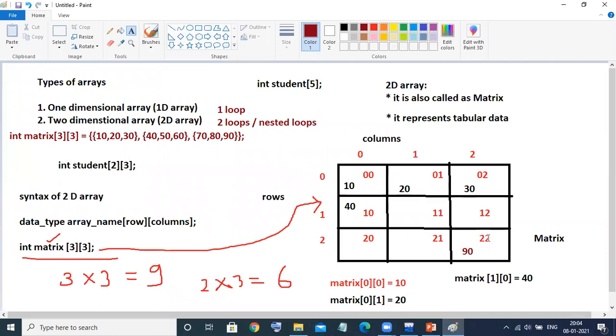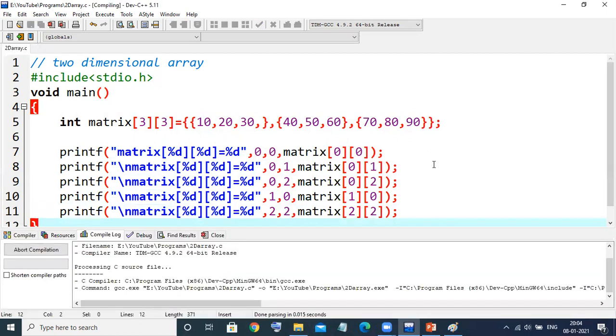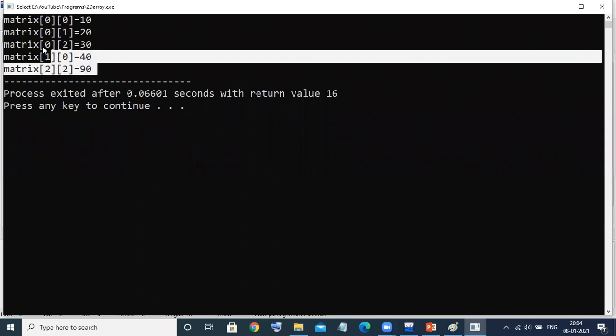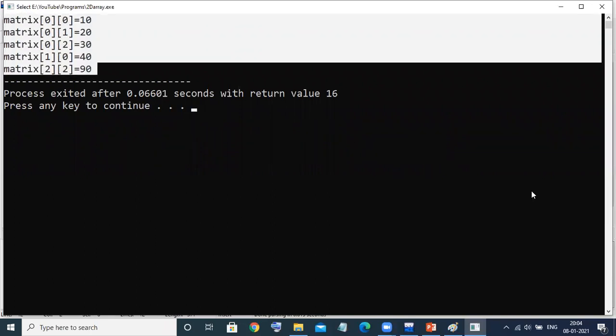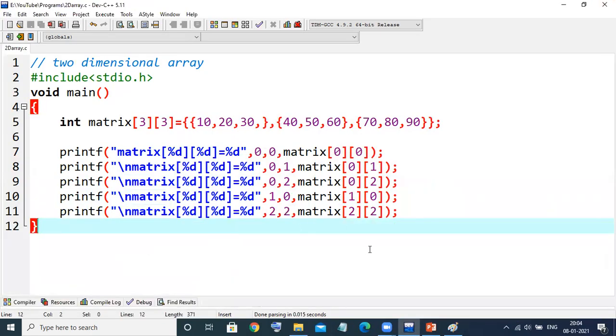So this value is what? 2, 2. Matrix of 2, 2. What is the value? 90. It should print 90. Yes or no? This is the magic of how to print the values. But I'm not doing anything rocket science here. It's very simple logic, right?